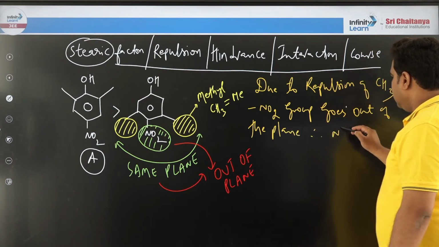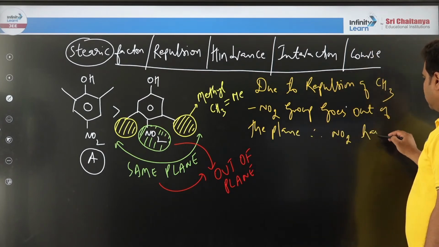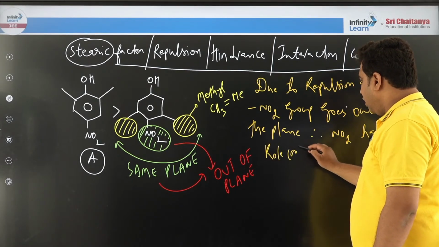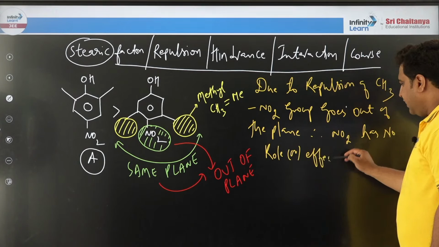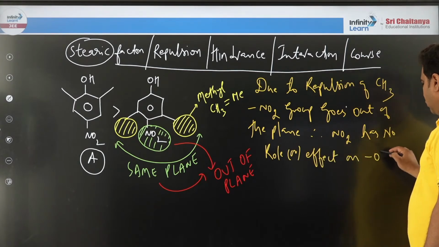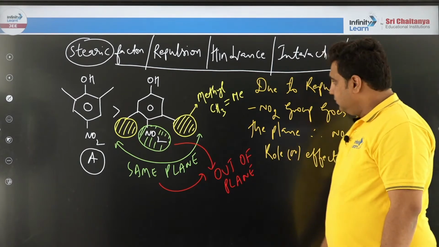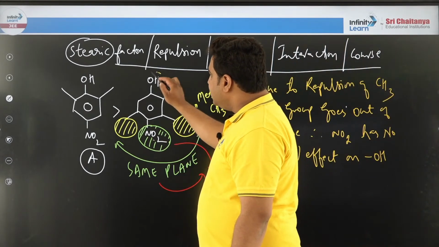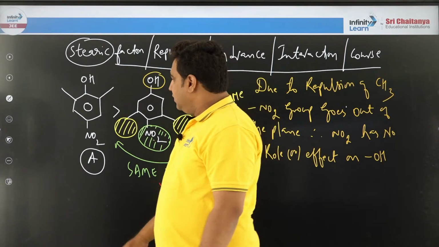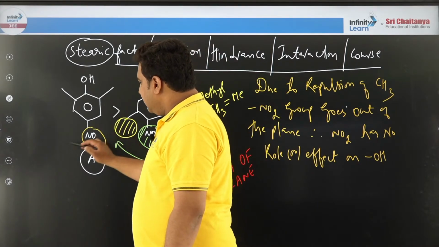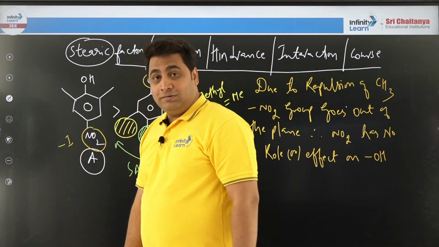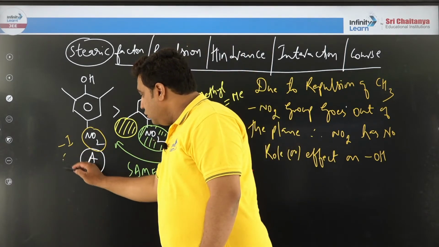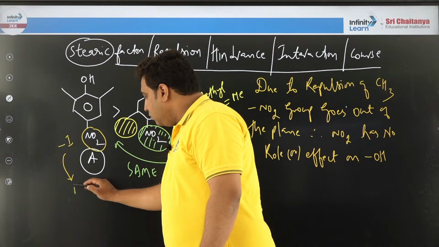Therefore, NO2 has no role or effect on OH. Right? So that means we summarize that this nitro is not going to do anything to this OH, but here this nitro will act like minus I here or not? Yes. That means in A, it will act like minus I. Therefore, due to minus I effect, it is more acidic.